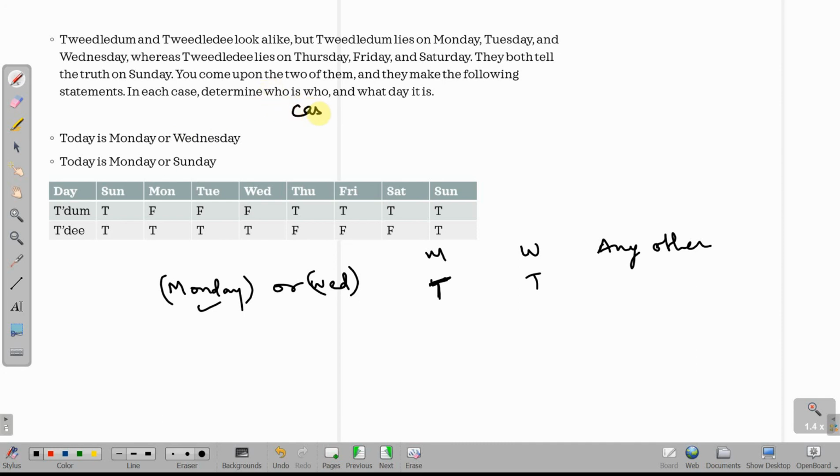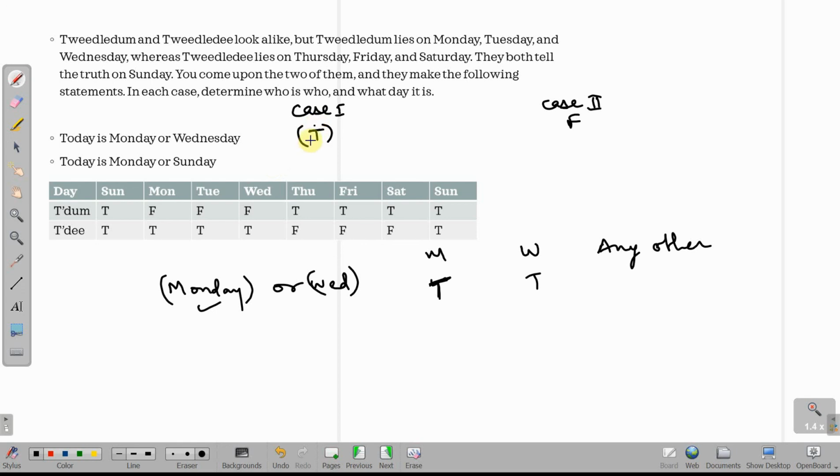Okay, so again, case 1, let us say the first statement is actually true. Okay, case 2, थोड़ा दूर बनाते हैं, the first statement would be false. Now what does this mean that one of the statements is true?